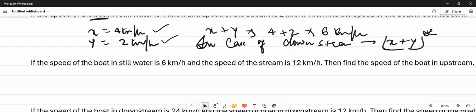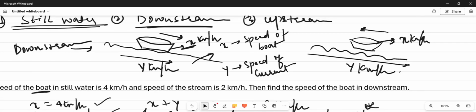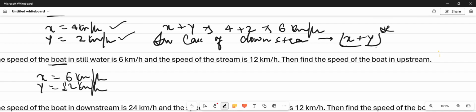If the speed of boat in still water is 6 km/h, that is x is equal to 6 km/h, and the speed of stream is 12 km/h, that is y is equal to 12 km/h, then find the speed of the boat in upstream. In case of upstream, the direction of stream and direction of boat are different, so we will simply subtract the given values, that is x minus y.